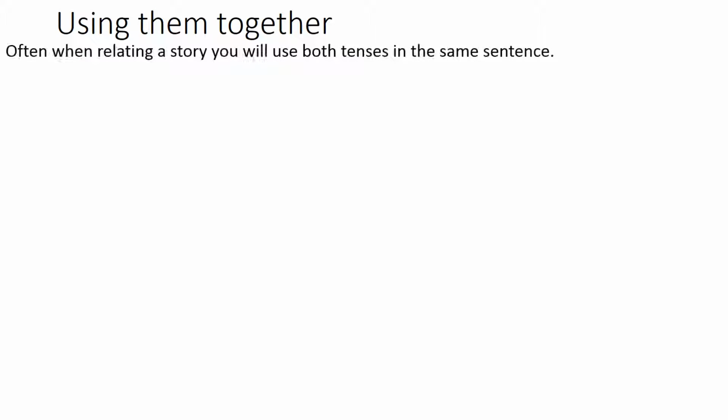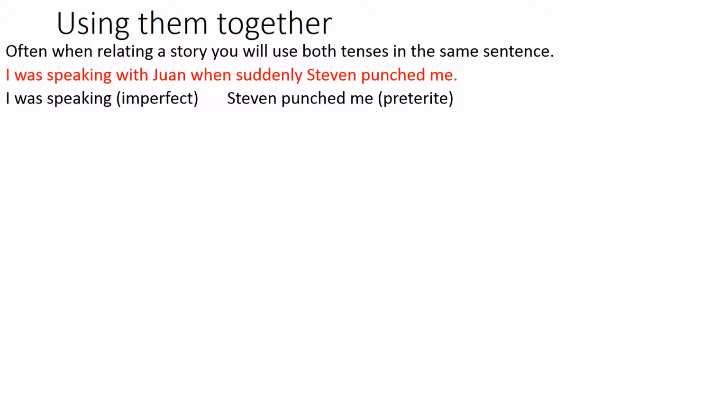Now, using them together, they're commonly used together. Often when relating a story, you will use both tenses in the same sentence. I was speaking with Juan when suddenly Stephen punched me. I was speaking, imperfect. Stephen punched me, preterite. I was speaking is something that was happening. It's not a complete thought. Stephen punched me, done. That could be a sentence on its own. Stephen punched me. And it's done in the past.